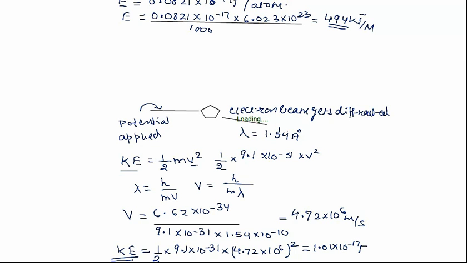Students, this is the kinetic energy. What we need is the potential difference. So you need to convert this joule to potential difference. How will you convert it? 1.01 into 10 to the power minus 17 divided by 1.60 into 10 to the power minus 19 joule.